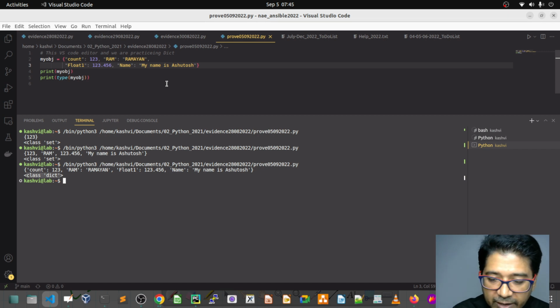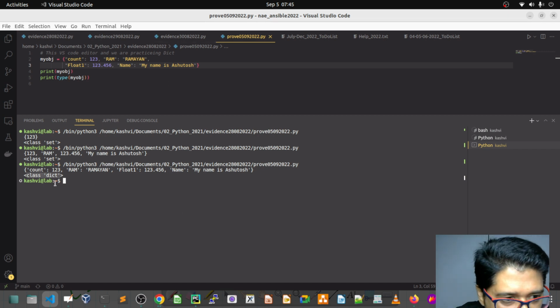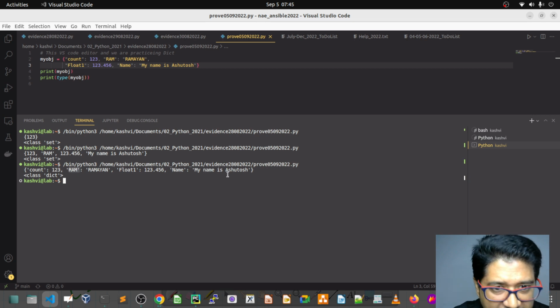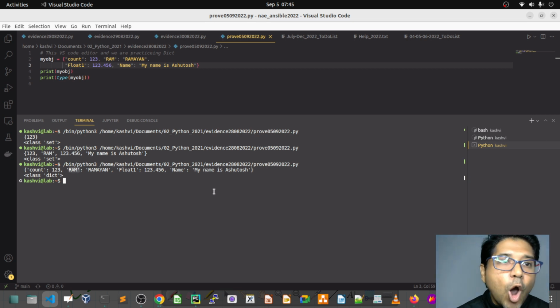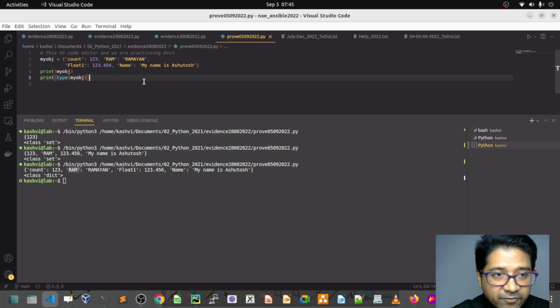Suppose we have printed this, and there is a key and there is a value. I know my key, but I want the value. How do you get that? What is the print format we use? It's very easy.